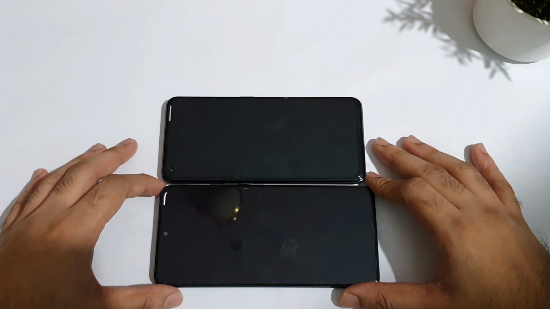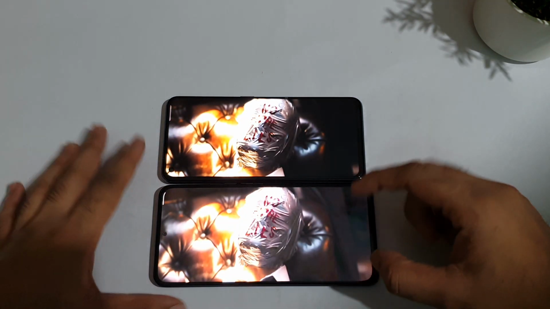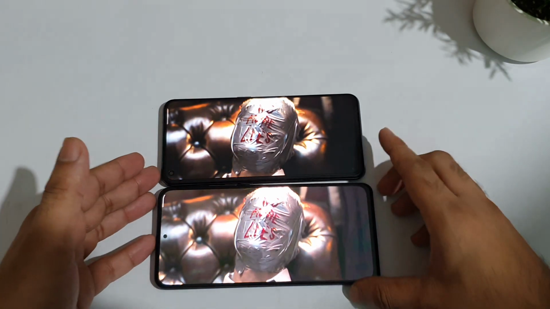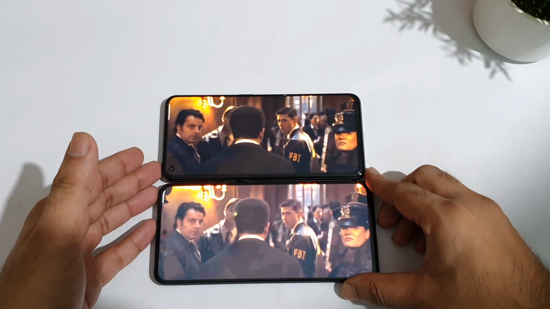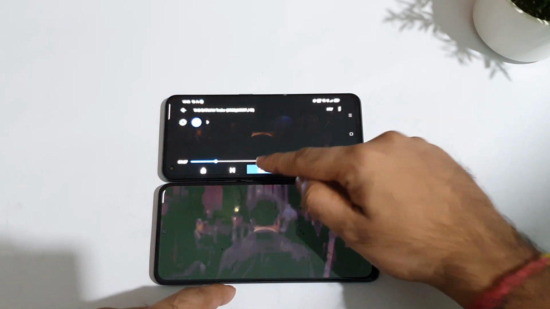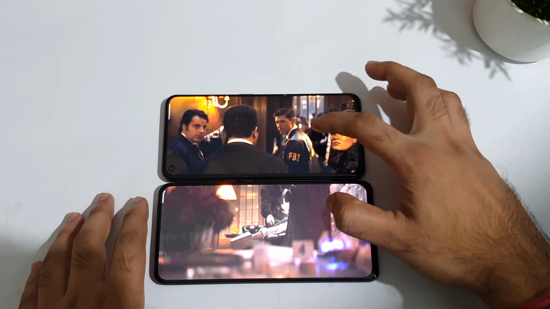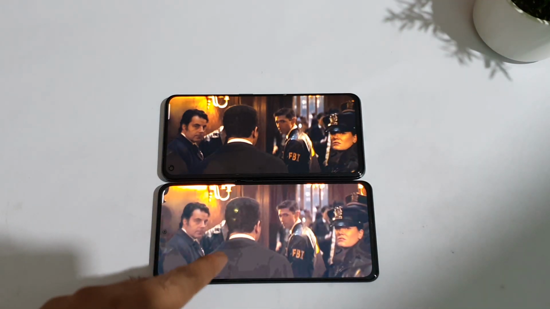I'm not using any filters, nothing is enabled in the Mi11X device. So no filter, as you can see friends, the transformation, how did it happen? Try to watch in slow motion, you'll definitely be able to understand. Try to observe this area exactly, this spot, that spot, you will get a clear idea of what is going on. Yep, this is what is called the black color crush issue.